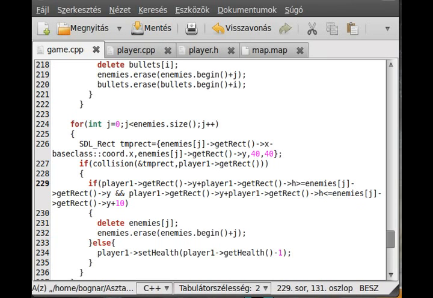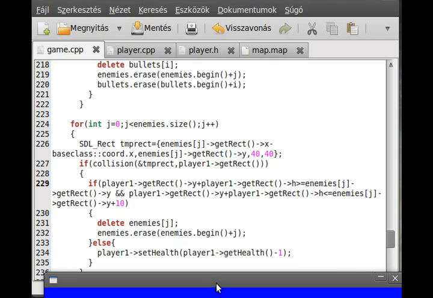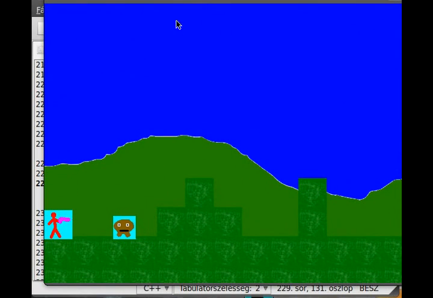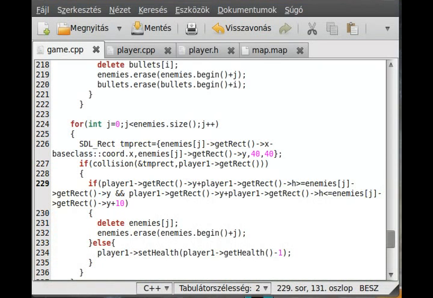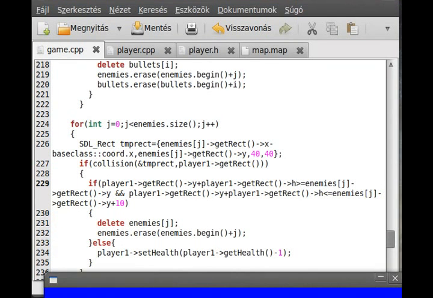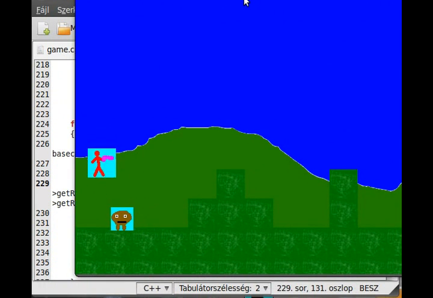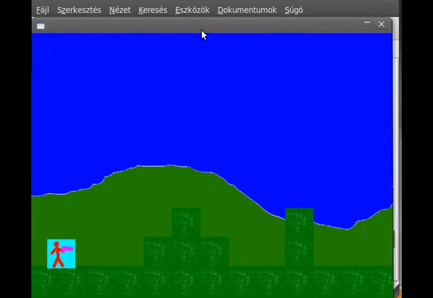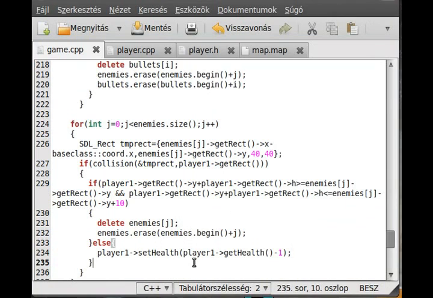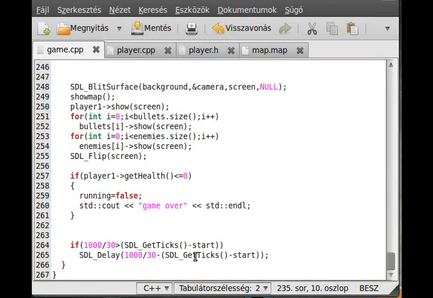Okay. So now if we compile and start the program, whenever the enemy hits us, it's game over. It's right. So whenever I jump on the head of the enemy, it disappears. Okay, it seems promising. It works quite well. Okay, so we have the collision detection and basically almost everything.